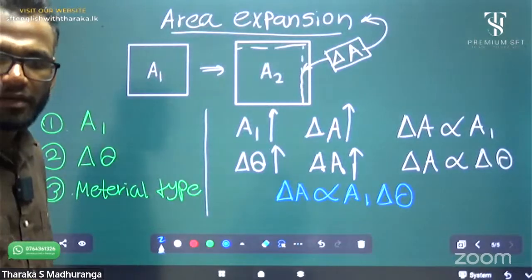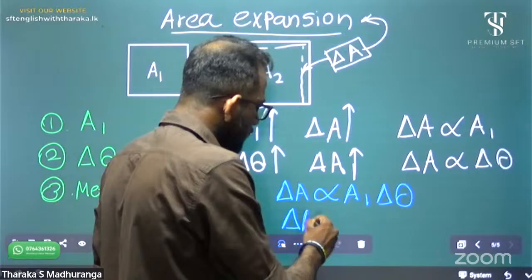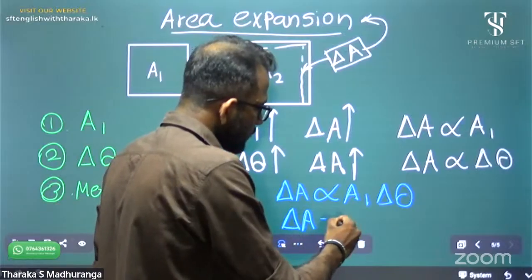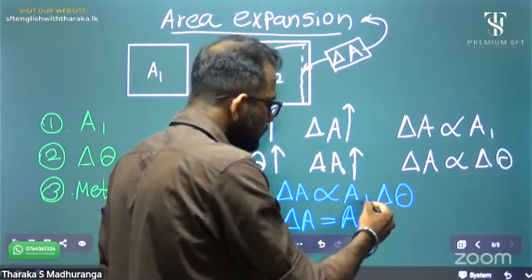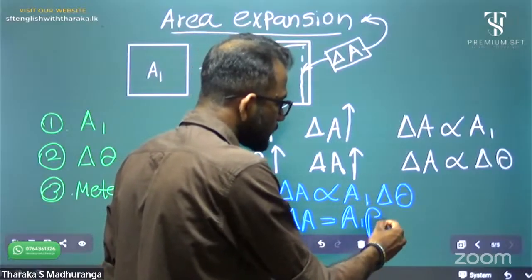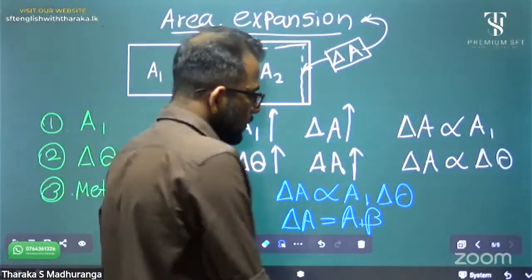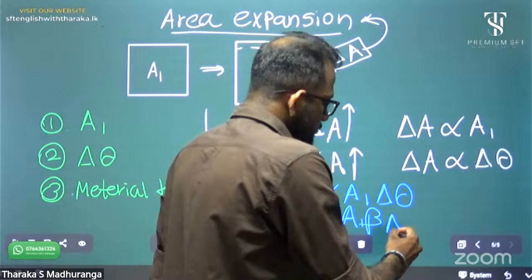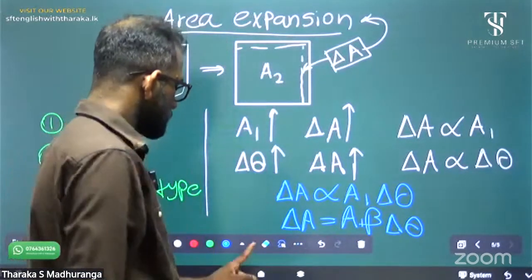To remove this proportional mark, delta A equals A1, and I have to use a constant. It is beta, remember: beta delta theta.